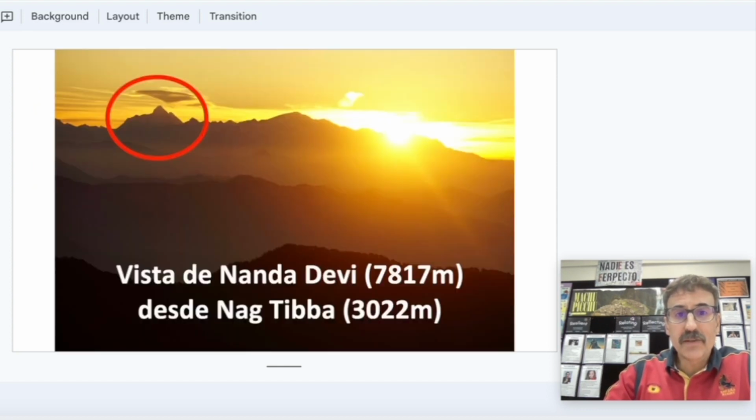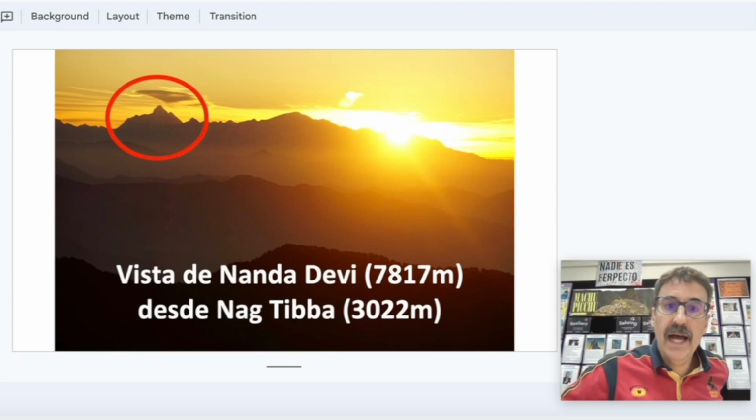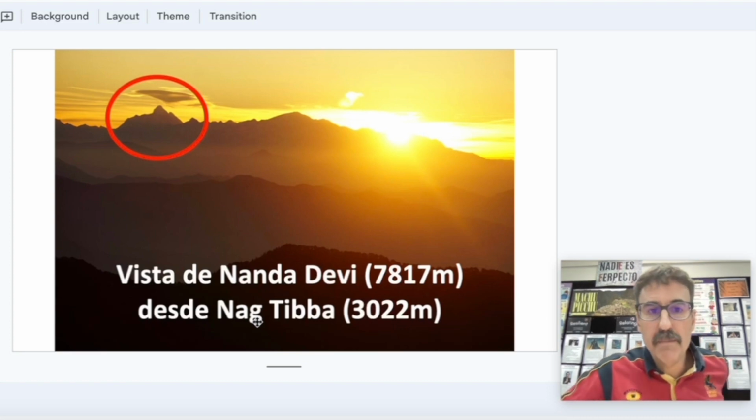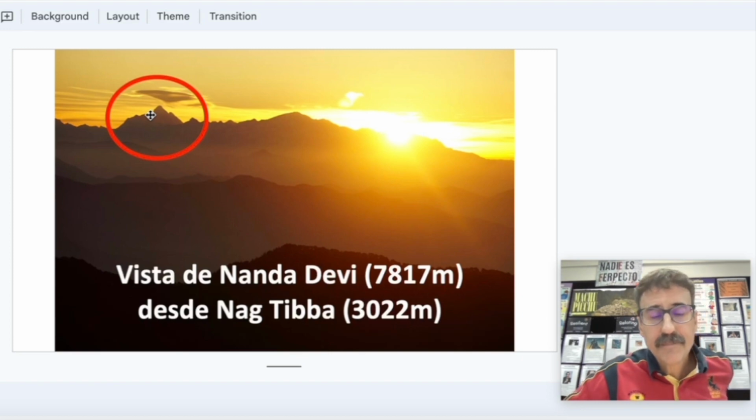This is a photo that I took one time on a short hike. This was only a weekend hike. I went to Mussoorie and I climbed a mountain called Nag Tiba. Nag means serpent or snake. Tiba means mountain. And from there, at sunrise, I could see Nanda Devi. So this is a photo that I took and I was very excited to see this mountain.